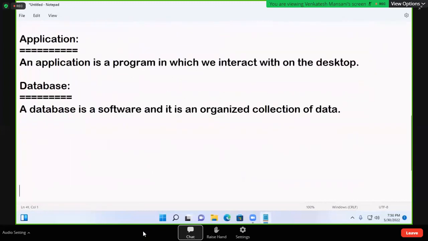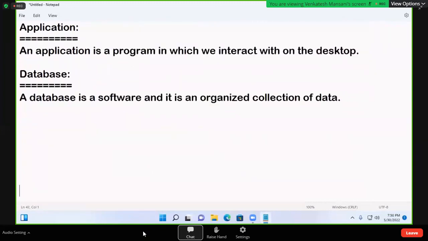So a database is nothing but software. What does that software contain? Data.